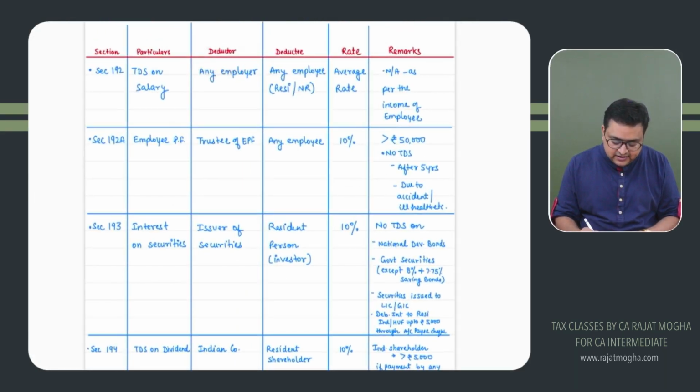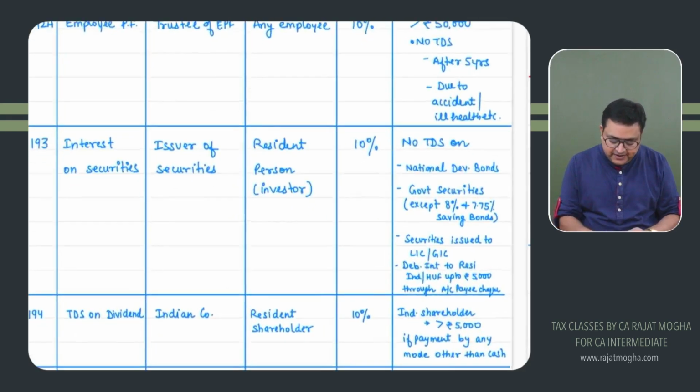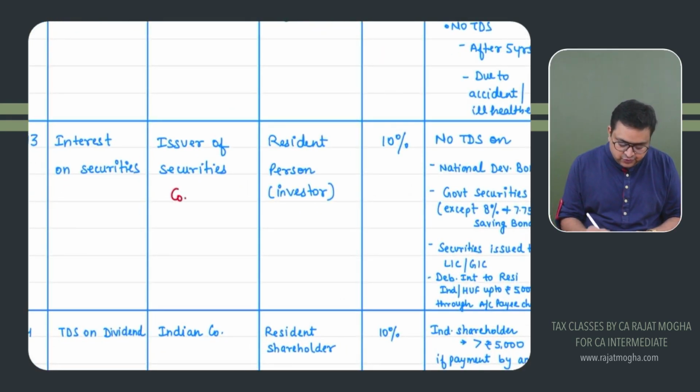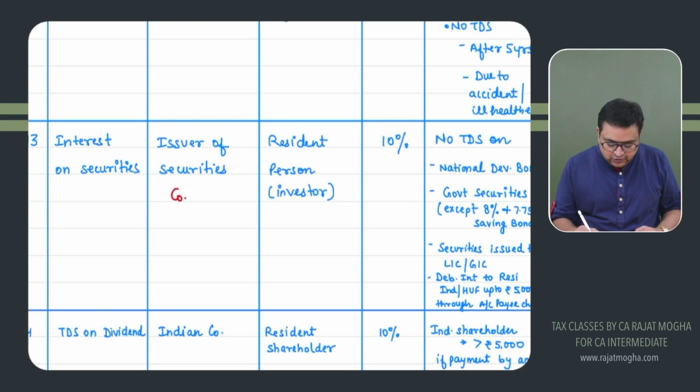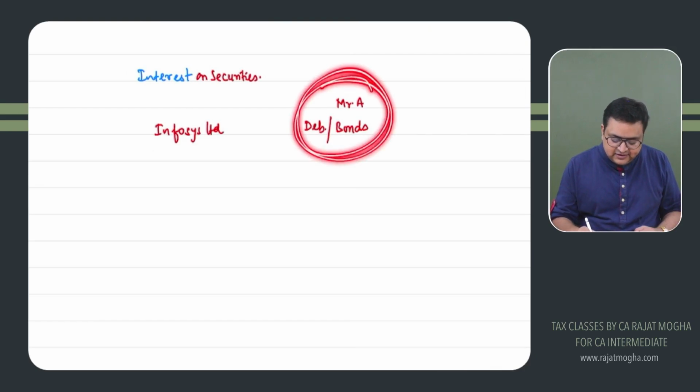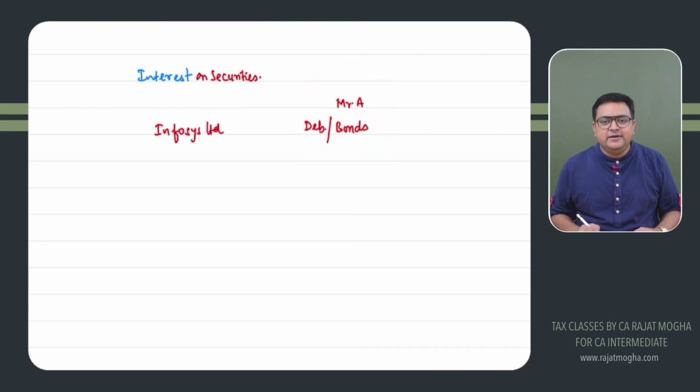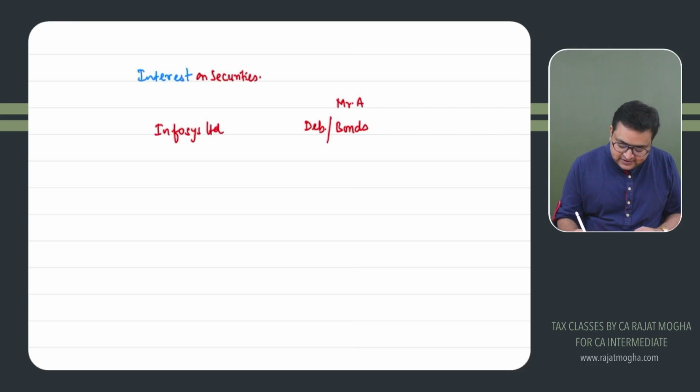Who is the deductor? The issuer of securities, the company who has issued you these securities. It could be the government, or any other who has issued you bonds or other securities. They will be deducting TDS. Who is receiving this amount? The investor. This investor who has purchased debentures or bonds can be a resident person, or this person can be non-resident as well.